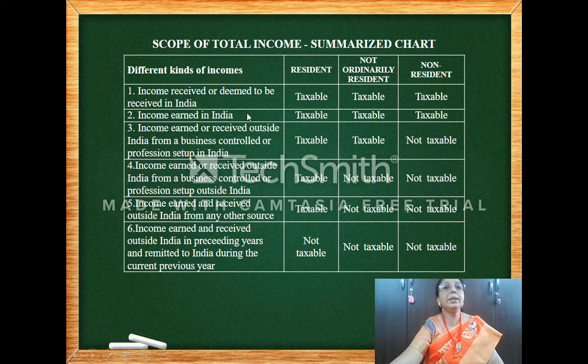Income earned in India, taxable for resident, not ordinary resident and non-resident. Income earned or received outside India from business set up in India, taxable, taxable, not taxable. Income earned outside India from business set up outside India, taxable, not taxable, not taxable.